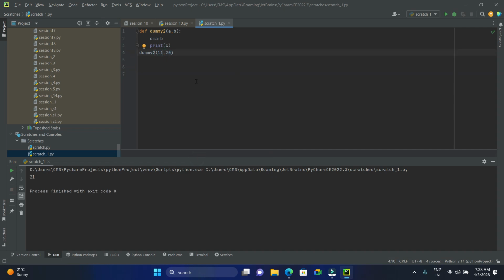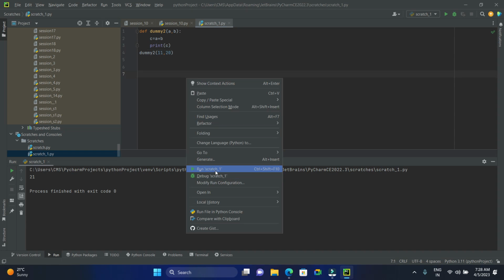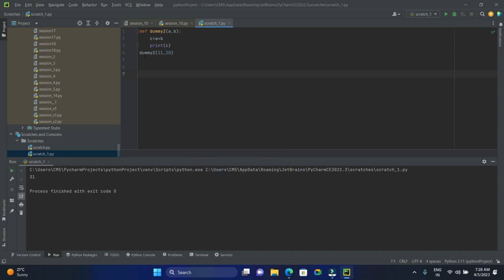Let's say after adding, the value of x should be subtracted, so minus x. Run this. So it says it is missing one positional argument, x. Here we have passed 3 arguments, but we have initialized only 2 arguments.